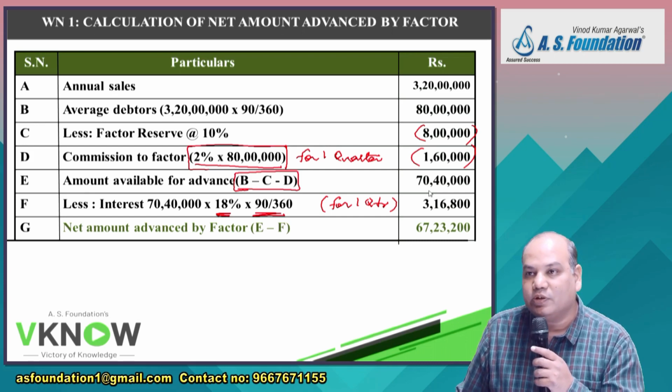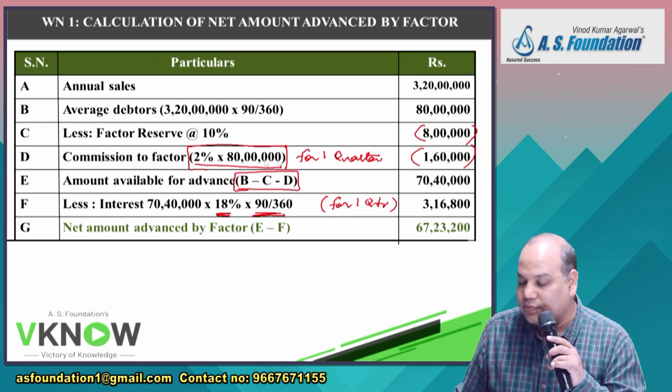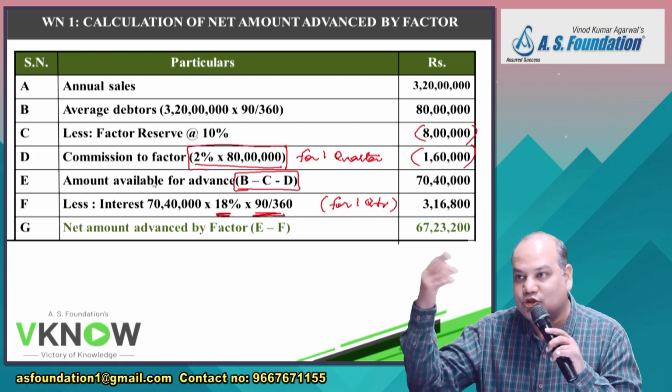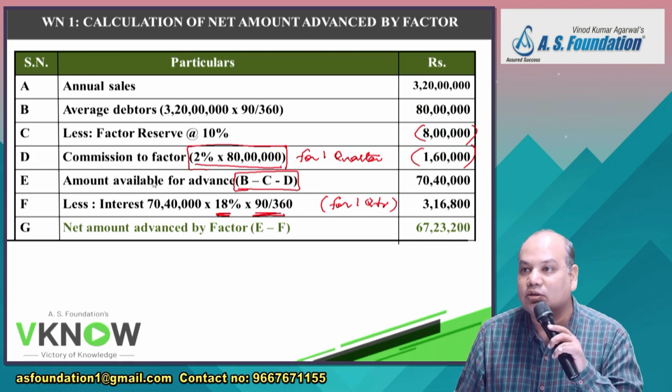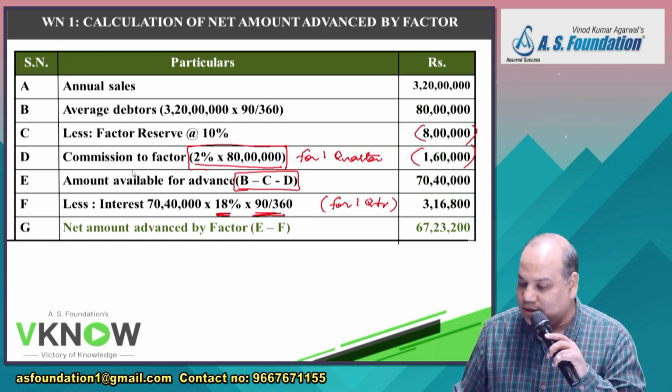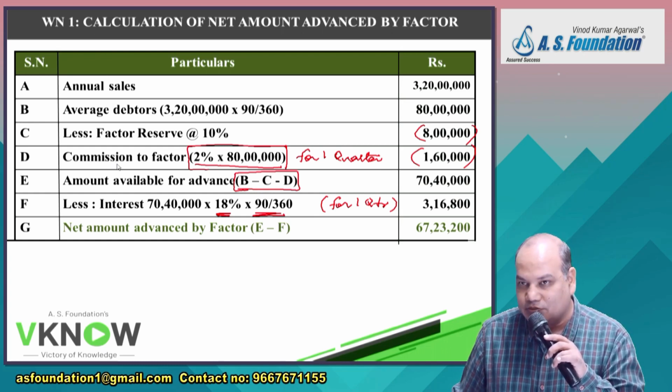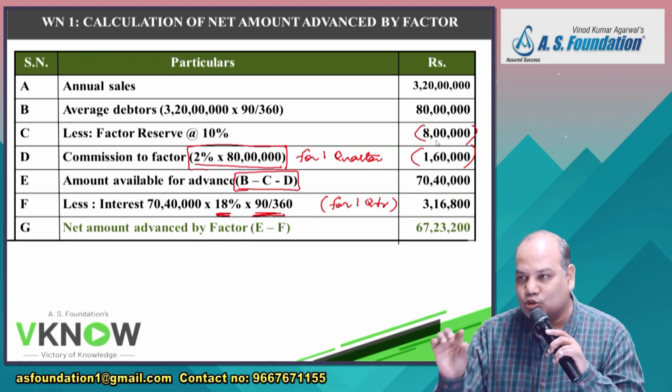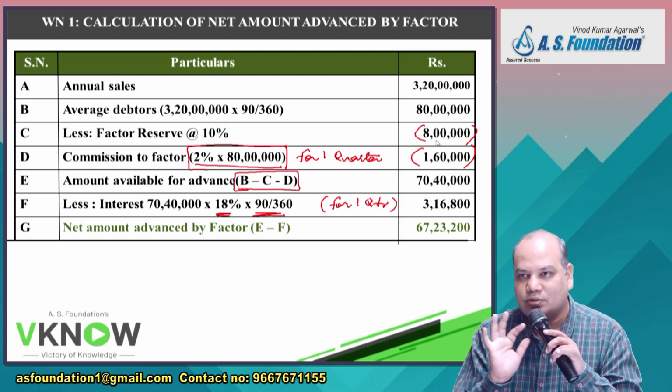In some exams, they have said interest will be collected upfront, commission will be collected later. Then what I'll do? Then I will write interest here, and I will calculate interest on 72 lakh. Is it right? So you should be smart enough to change this first answer according to the question.